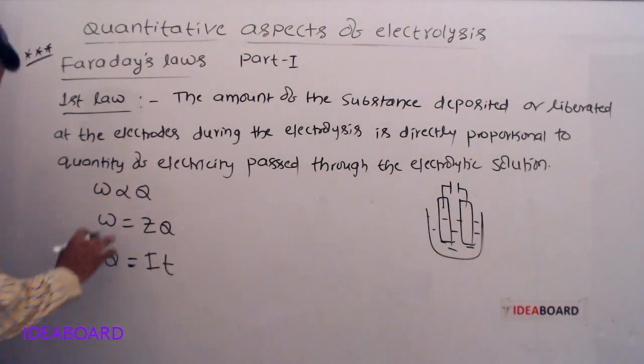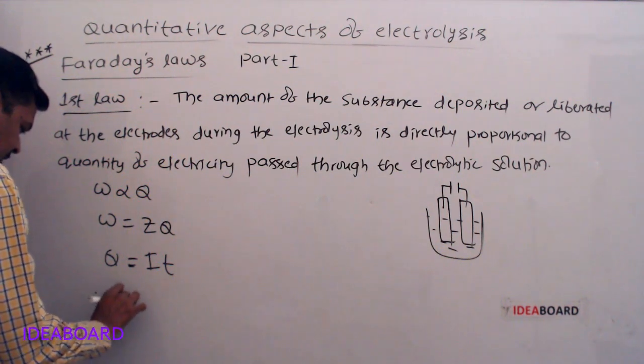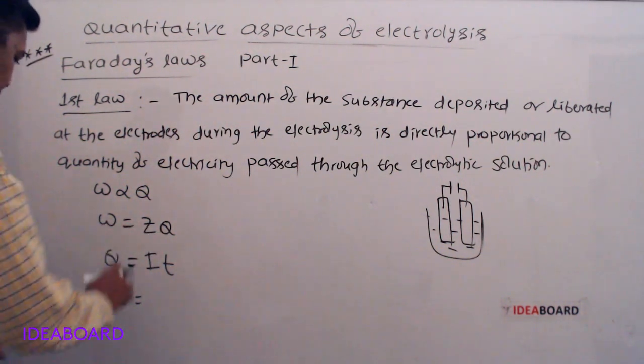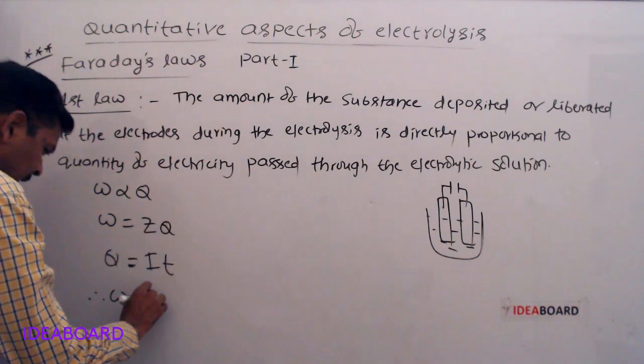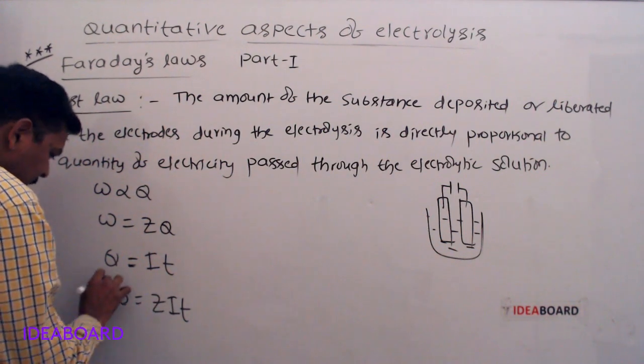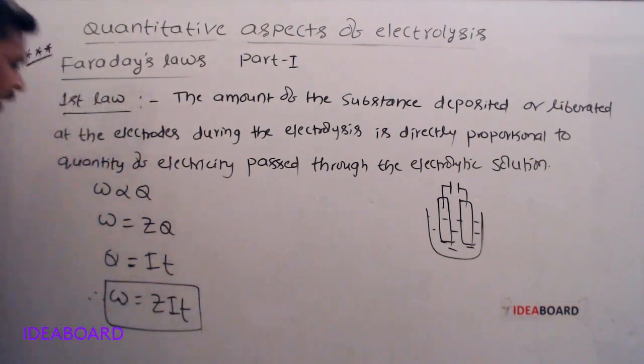Then instead of Q we can write IT, so W is equal to Z into IT.